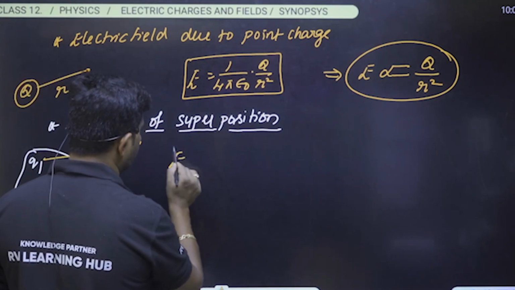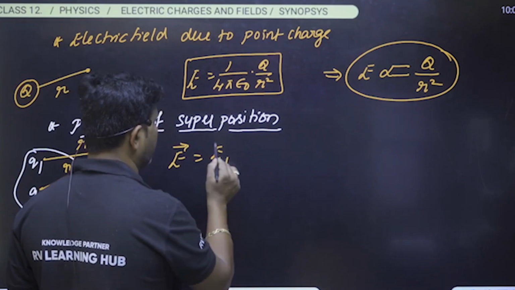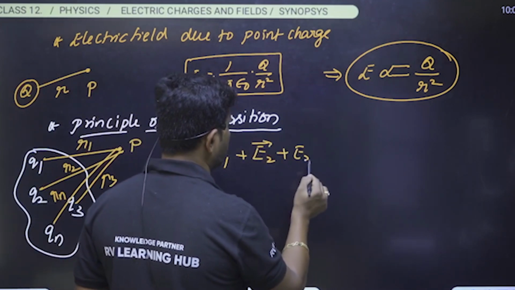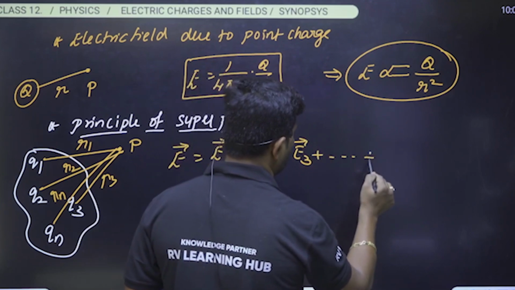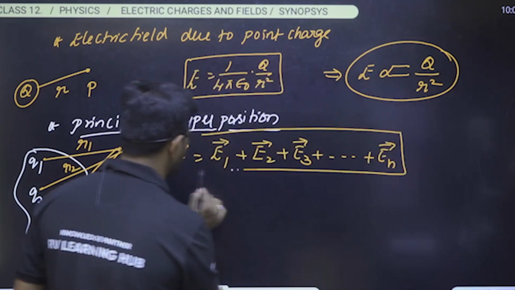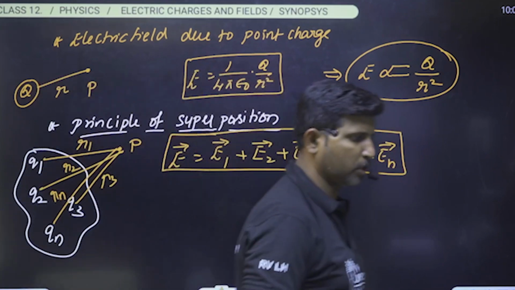Then according to the principle of superposition, we can write E vector is equal to E1 vector plus E2 vector plus E3 vector plus so on, En vector. That is how we can apply the principle of superposition.